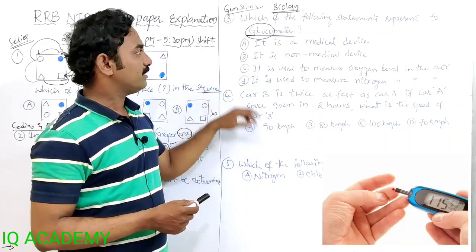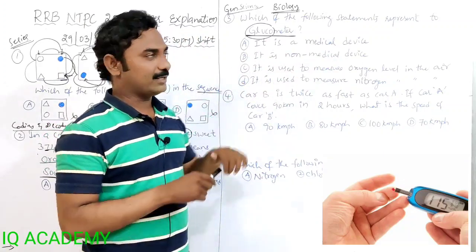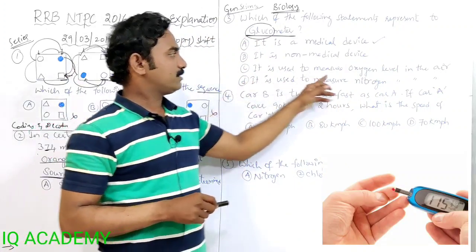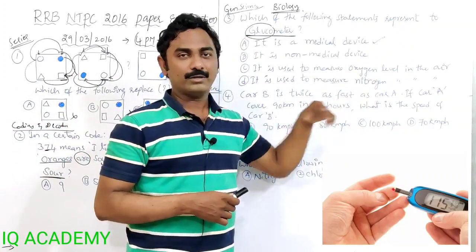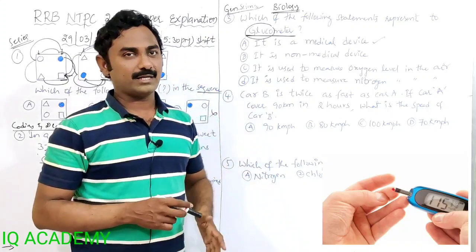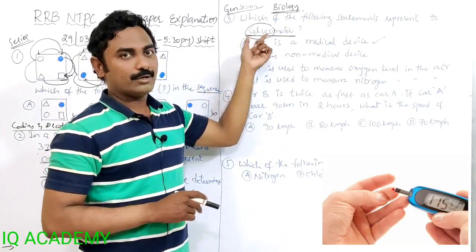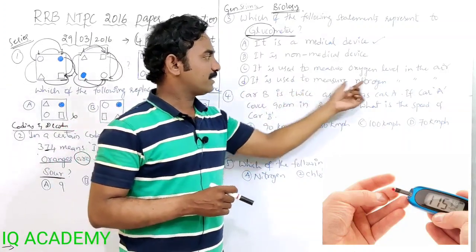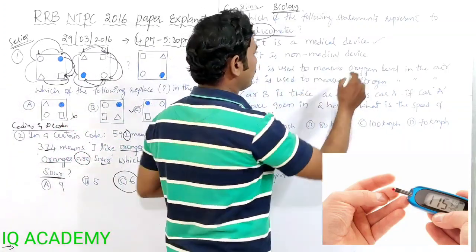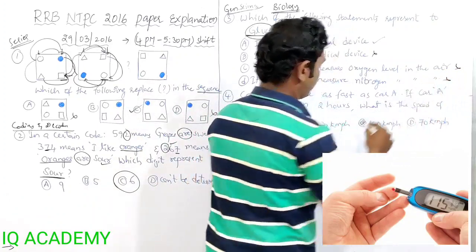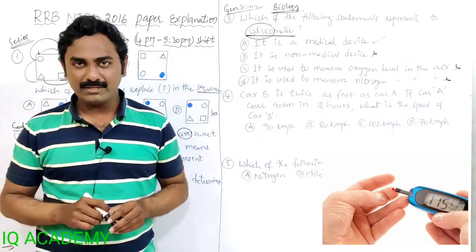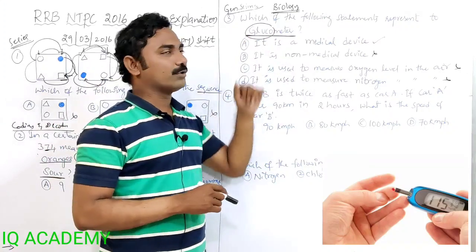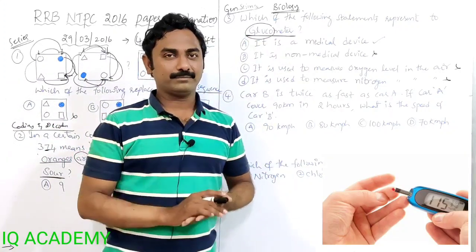So glucometer is a medical device. Yes, it is a medical device. It is not a non-medical device. Is it used to measure oxygen level? No, it is not used to measure oxygen level. Is it used to measure nitrogen? No. So these three are not related to glucometer. Glucometer means this instrument is used to measure glucose levels in our blood.